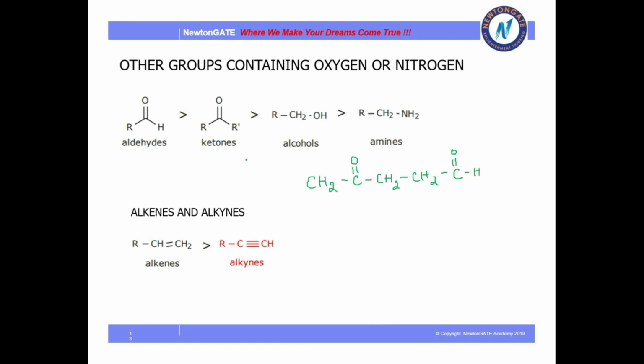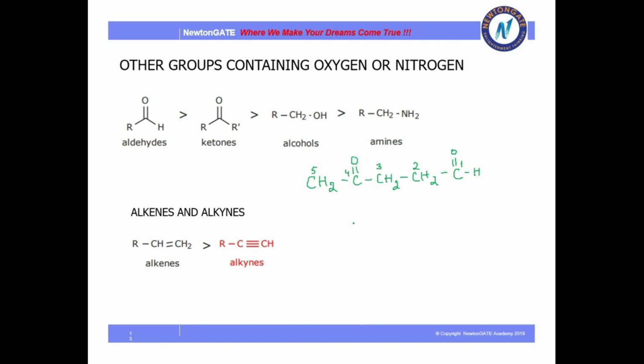So here as we see, both aldehyde and keto functional groups are there, but aldehyde is more preferred than ketone according to our list. So aldehyde is our principal carbon chain. So my counting will definitely give the lowest number to aldehyde. So this is your 1, 2, 3, 4 and 5. Now the keto will just act as a substituent.